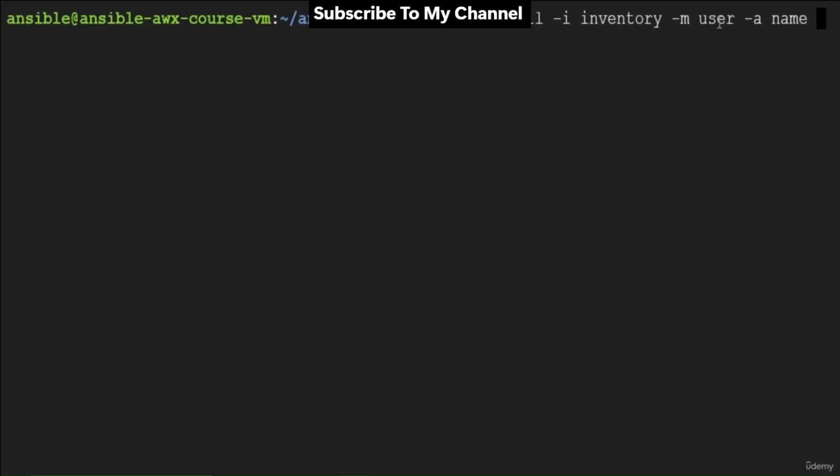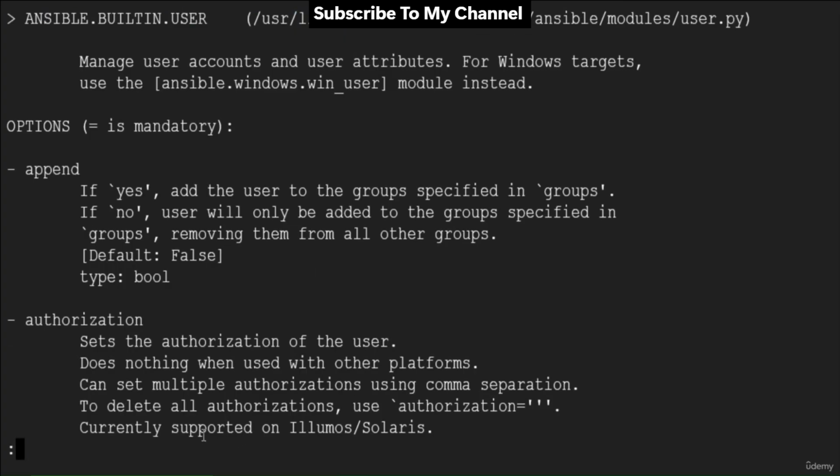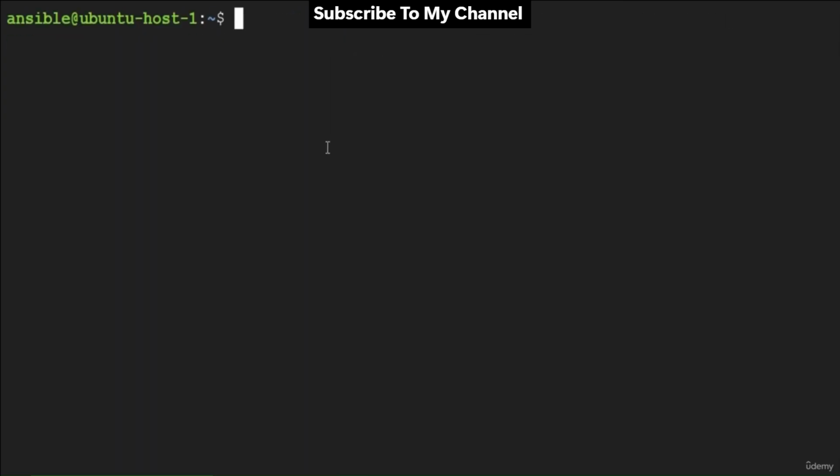Before running this command, let's read about the user module first. ansible-doc user. The user module is used to manage user accounts and user attributes. You can read about any Ansible module using the ansible-doc command followed by the module name. Before executing the Ansible command, let's verify whether the user is present on the host machine or not. On the host machine, ls the home directory, and you can see demouser is not in the list. Go back to the control node and run our Ansible command now.